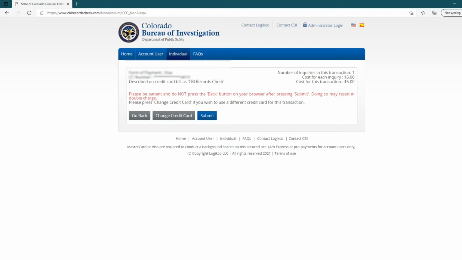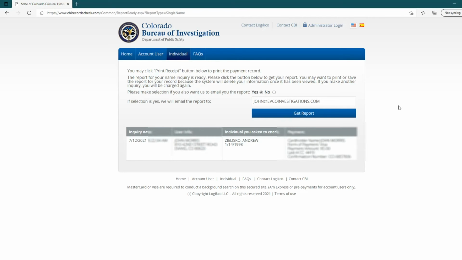One of the things I had to fill out when I put my information in was an email address. The reason you have to have that email address is it will give you a report on here, and it will email you a report as well. And I don't think you have to put it in there, but I always put it in because I've seen times when I was not able to download that report from the link that was right on there.